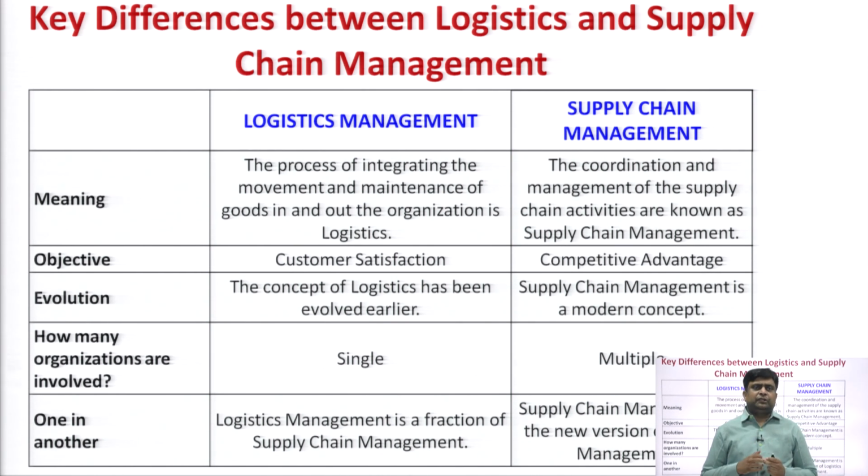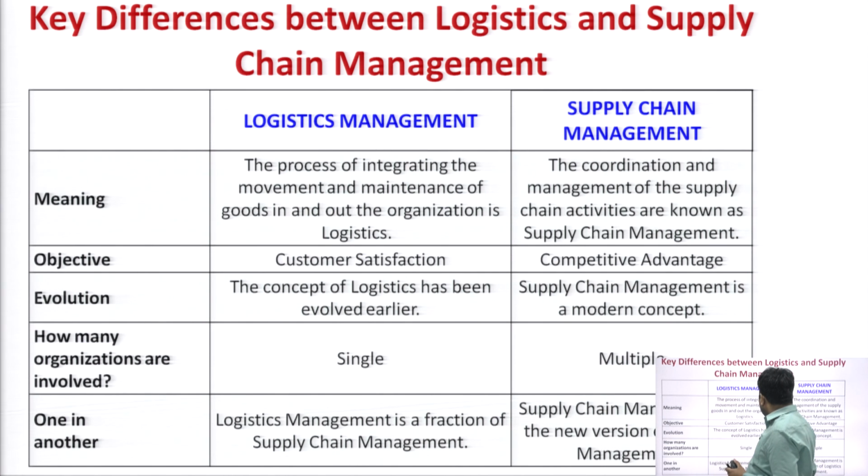Okay. So, how many organizations are involved? That single organization. And in supply chain, there are multiple organizations. There may be multiple suppliers, multiple manufacturing units, the distributor part, the retailer part, as well as multiple customers. So, here you are dealing with multiple organizations.